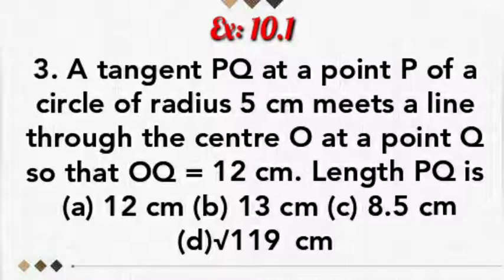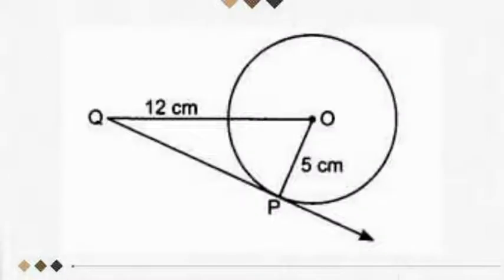Now tell me which is the correct option. See the figure: a tangent PQ at a point P of a circle of radius 5 cm, that OP is a radius, that is 5 cm, meets a line through the center O.